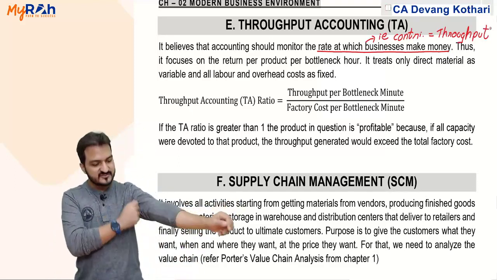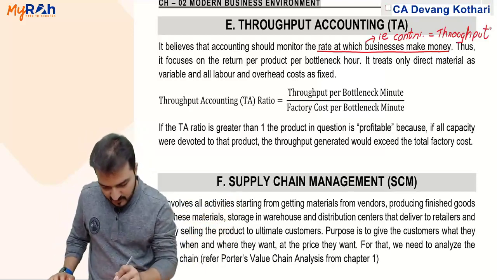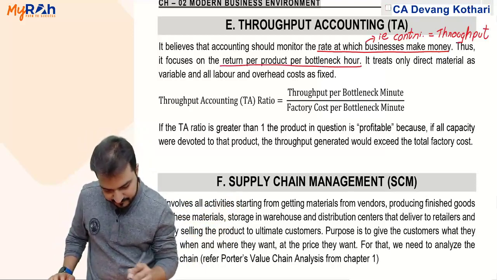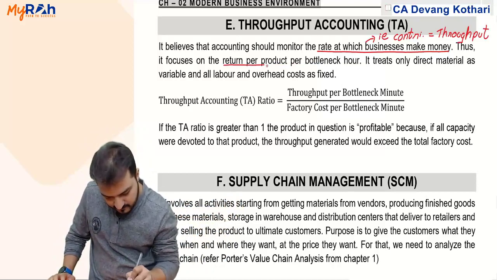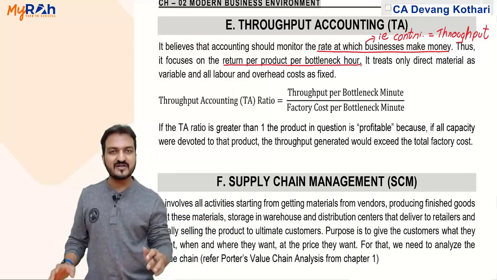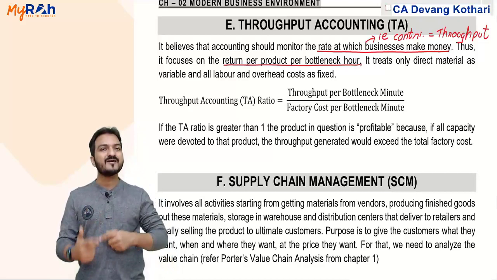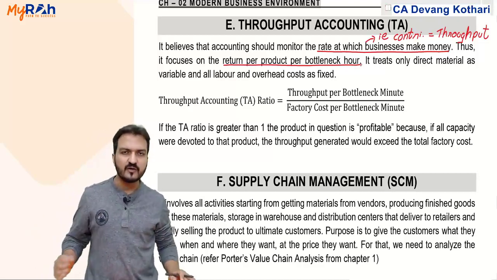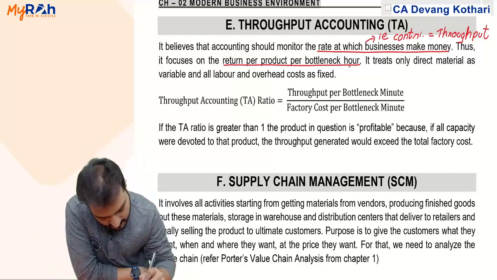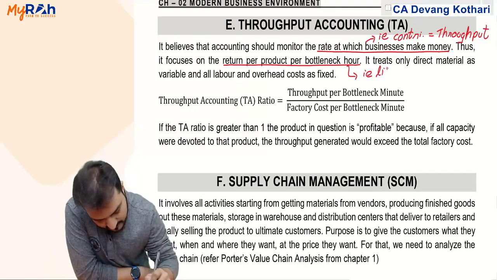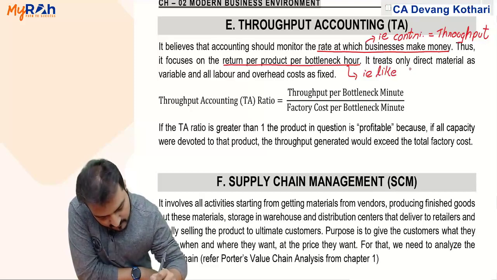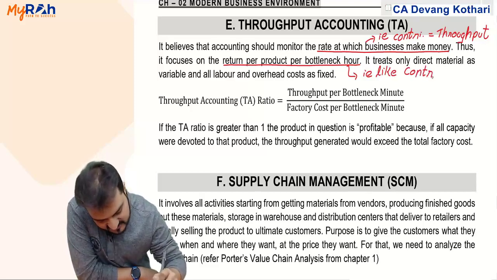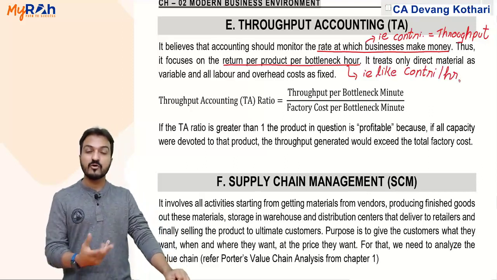Thus, it focuses on return per product per bottleneck hour. Return is like profit. Profit per product per hour is what you will identify over here. Well, profit per product per hour is just like contribution per hour.